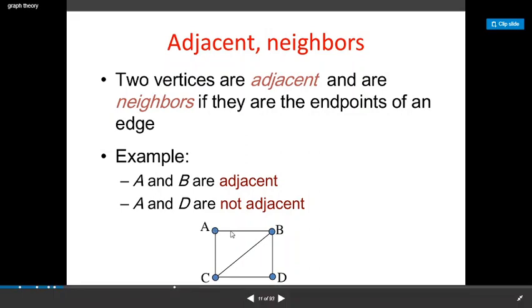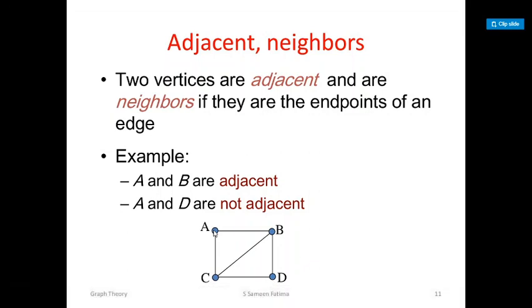If the line is joined to a vertex, then we say that this line is incident to this vertex. So the connection between line and vertex is referred to by the word incident, and joining of two vertices is referred to by saying adjacency.